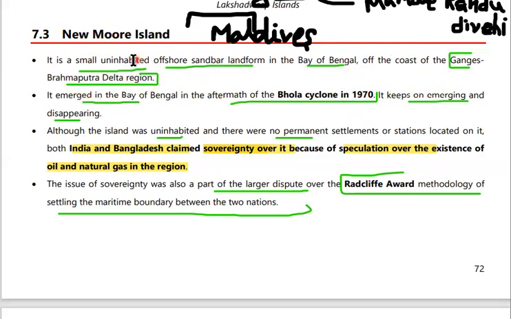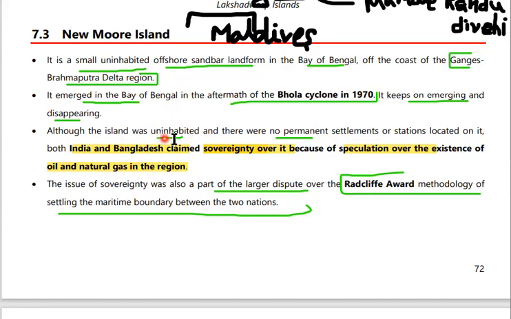This is the New Moore Island. It emerged in the Bay of Bengal in the aftermath of the Bhola cyclone in 1970, due to the submergence. It keeps on emerging and disappearing again due to sea level changes.